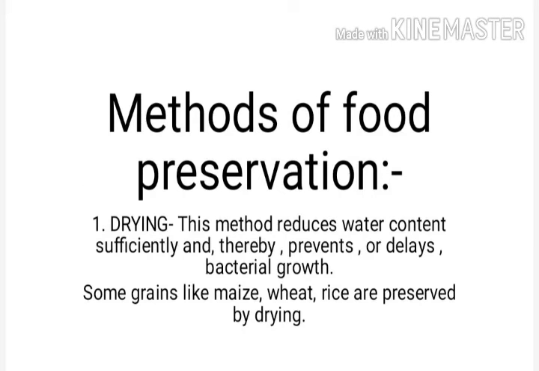Now we will discuss methods of preservation. The first one is drying. This method reduces water content sufficiently and thereby prevents or delays bacterial growth. Some grains like maize, wheat, rice are preserved by the drying process.